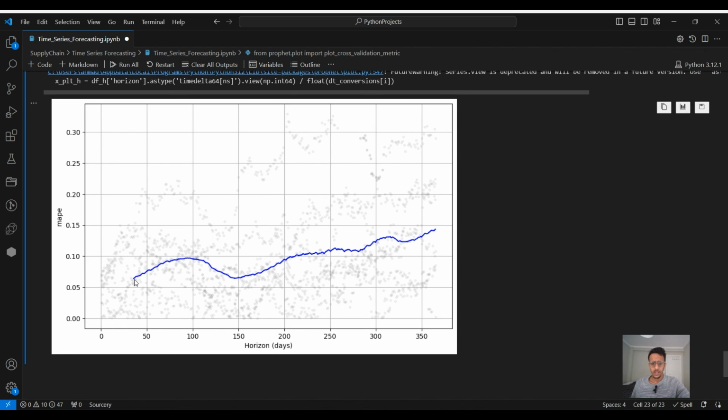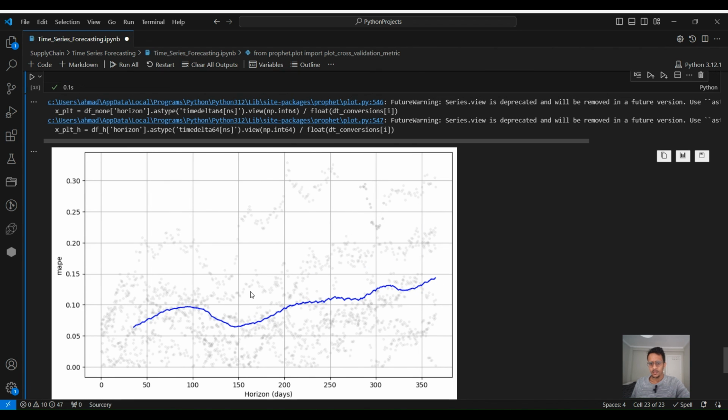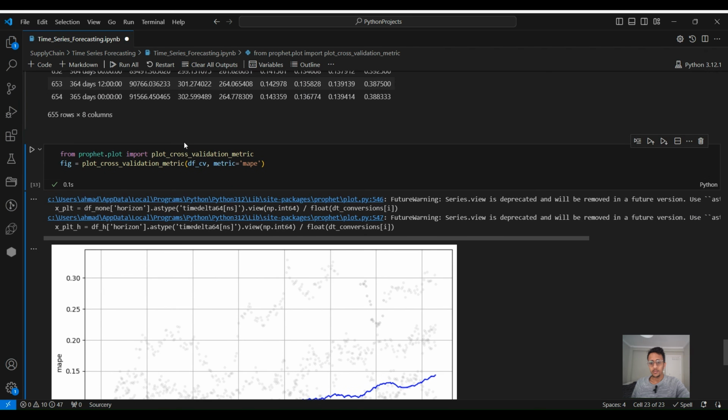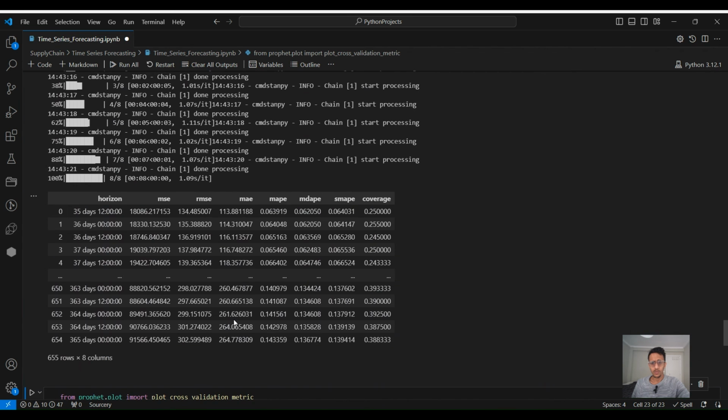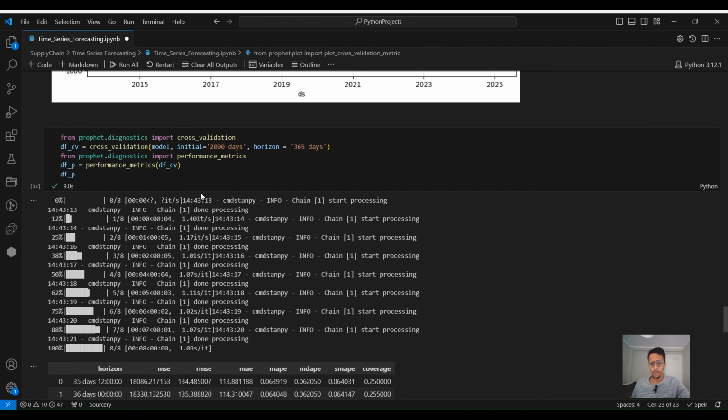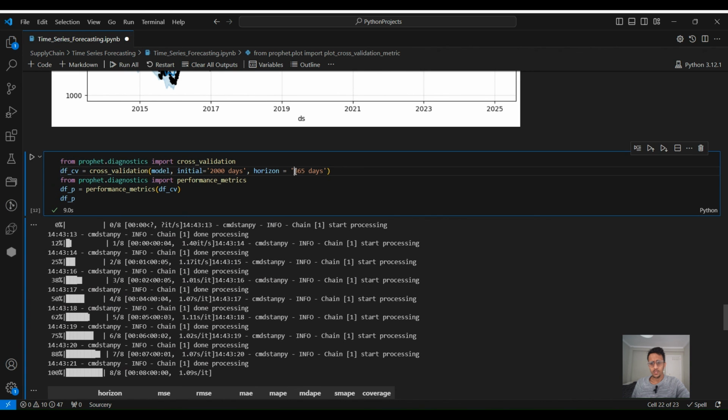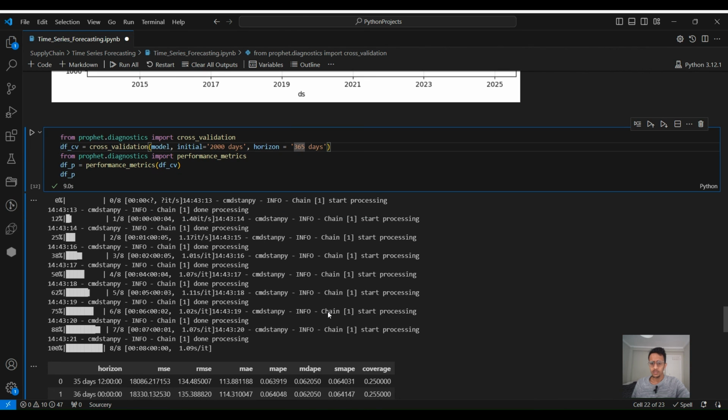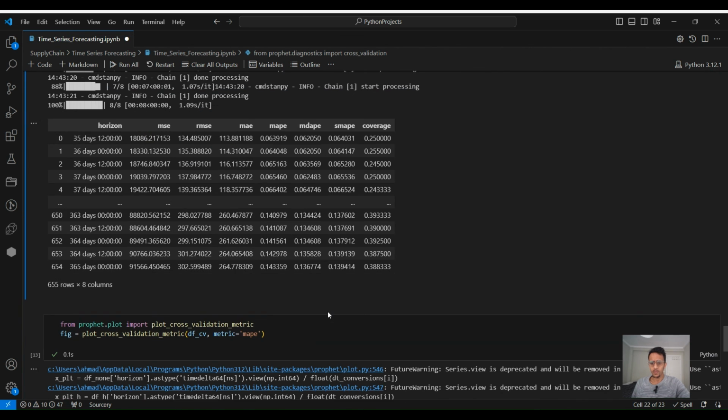As you can see, it started around 6%, and then it was increasing, and at the end it was around 15. You can improve this by changing the parameters of the model, or also here for the cross validation, because we are predicting for 1 year at one time. If you predict 1 month at a time, you will get much more improved performance.